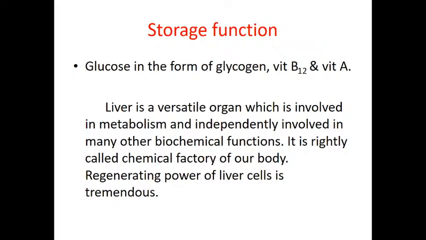It has a role in the excretion of exogenous dyes, and it has a role in detoxification, the conversion of toxic compounds into less toxic compounds. For example, ammonia which is formed in your body is toxic. Toxicity can be relieved by converting it into urea. These reactions take place in the liver, and the liver also helps in the storage of vitamins like B12, vitamin A, and glycogen, etc. These are the major functions being performed by the liver.